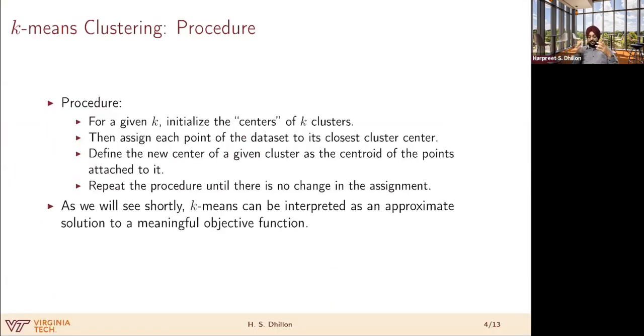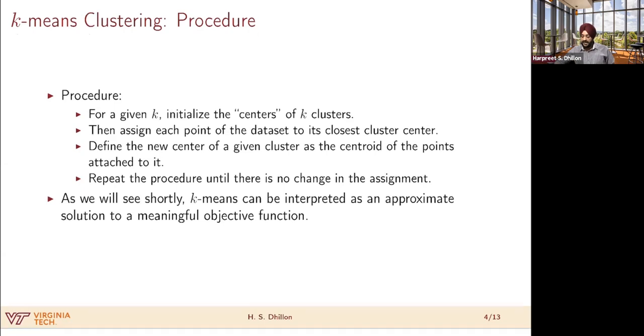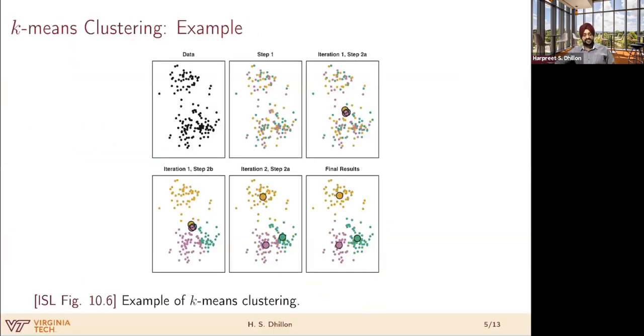Now, as we'll see shortly, I first will show you a picture as to what exactly this k-means algorithm is doing. We'll also see very shortly that k-means can be interpreted as an approximate solution to some specific objective function. So we'll do that in a minute. First, just a picture representing different steps, right? How exactly is it working? This picture is from ISL.